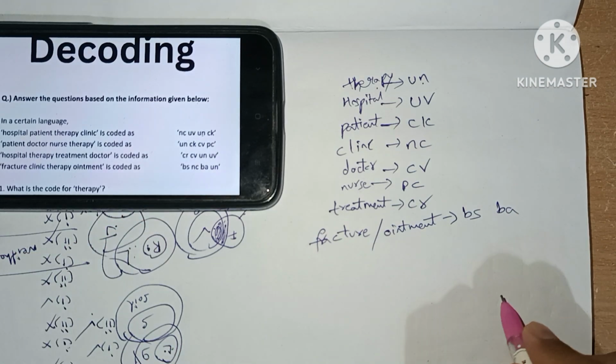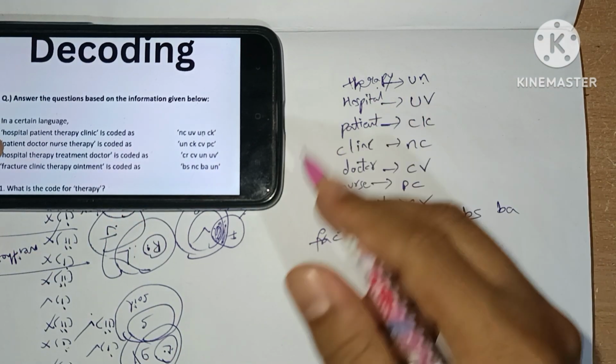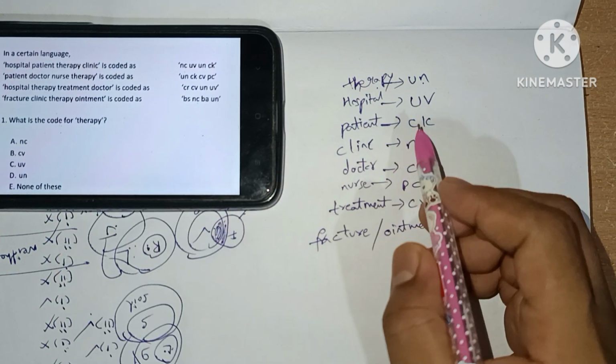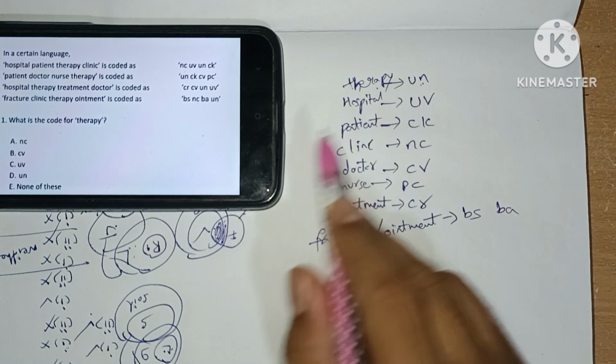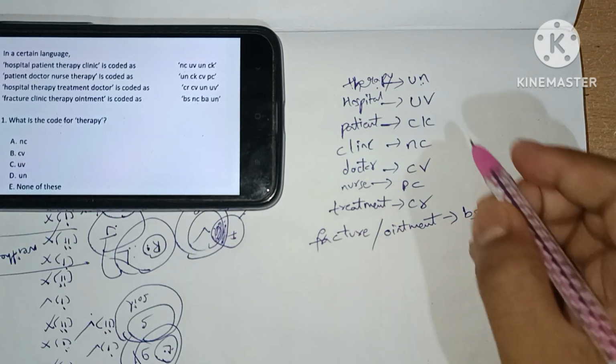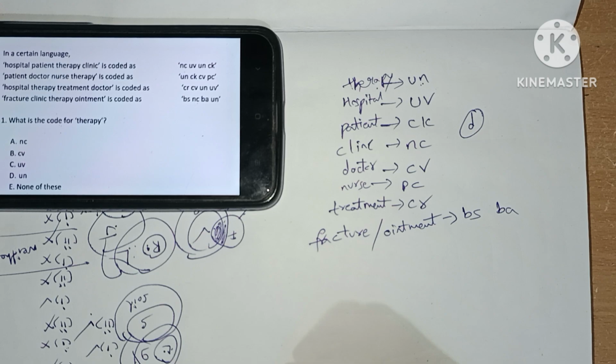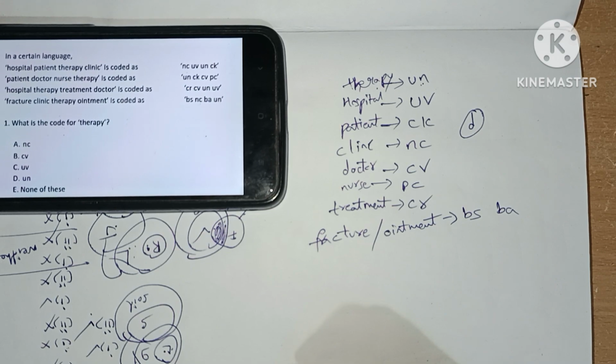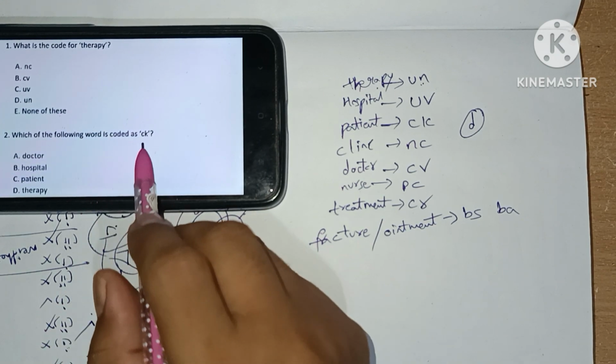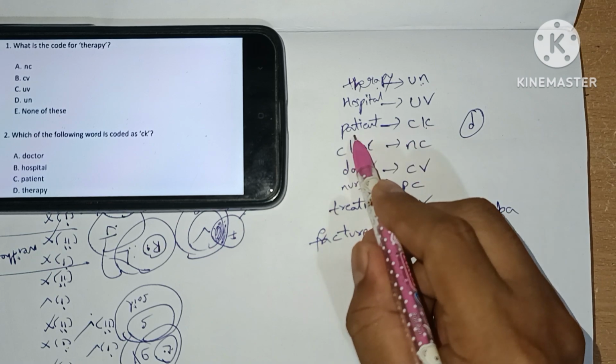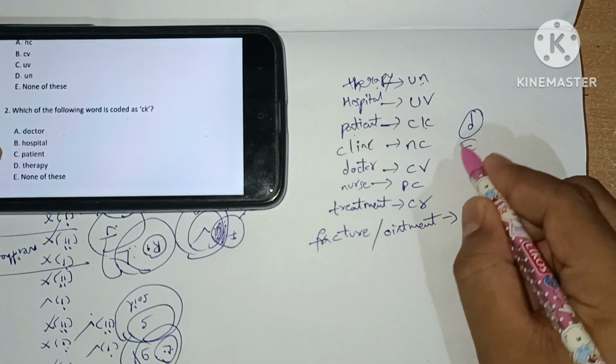So let's see the questions that are asked. We got all the codes. Therapy code is UN. Answer will be UN, option D. First one answer is option D. Next, second question, what is the code for CK? CK is code for patient, so answer will be option C.